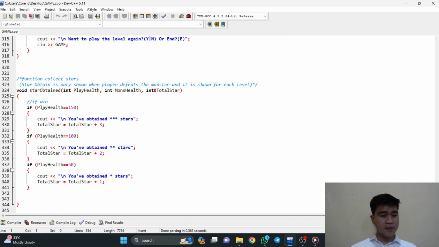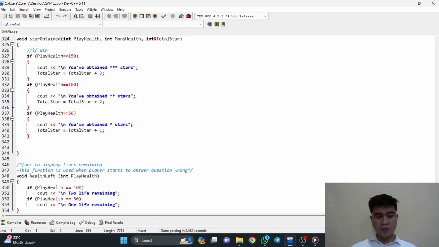For example, you can see that player health equals 150. That means that if the player's health is full, with no damage taken, they will receive 3 stars. And on to the last function, which is void health left. This void health left function is just to tell the player how many lives they have remaining. So that is for the functions.